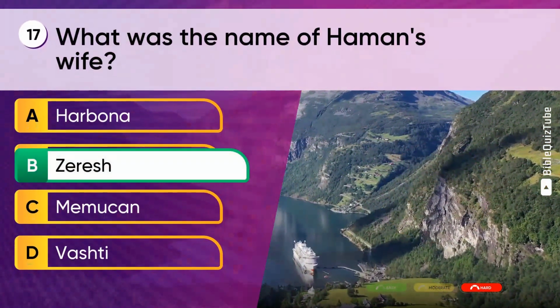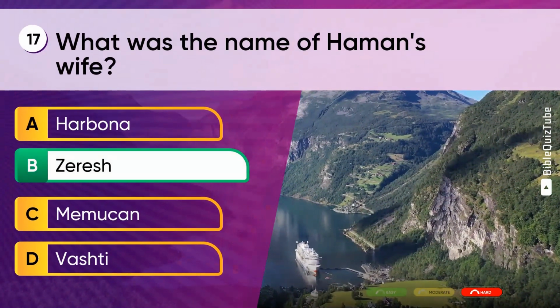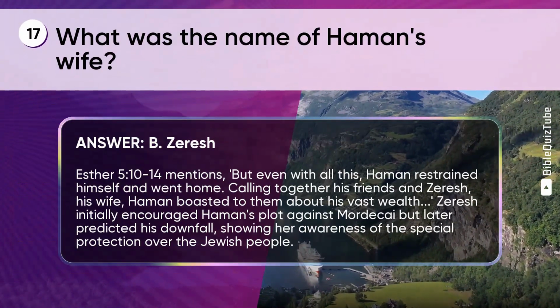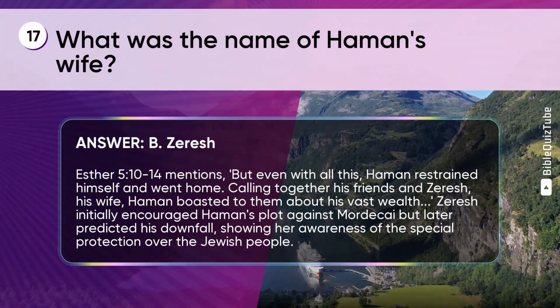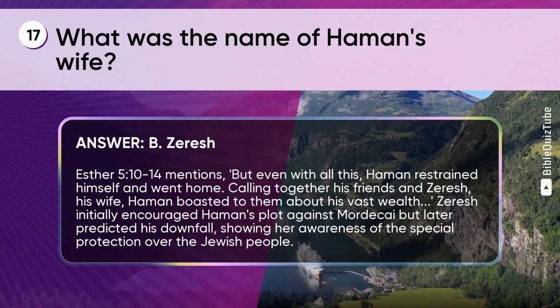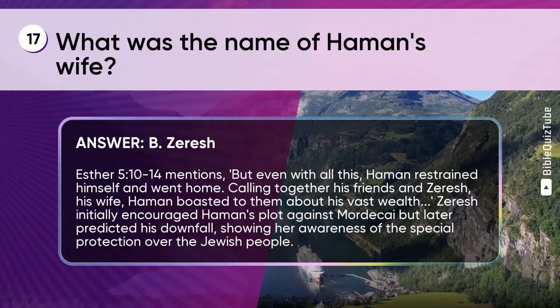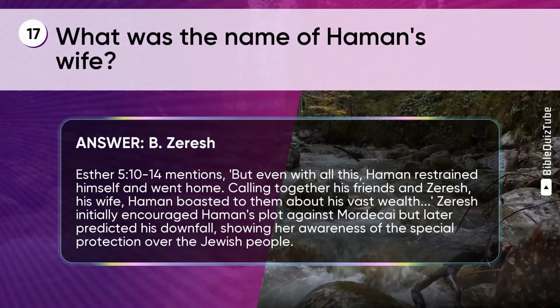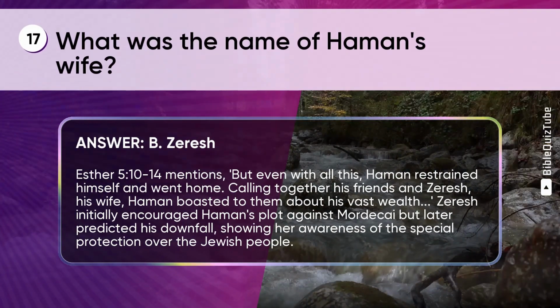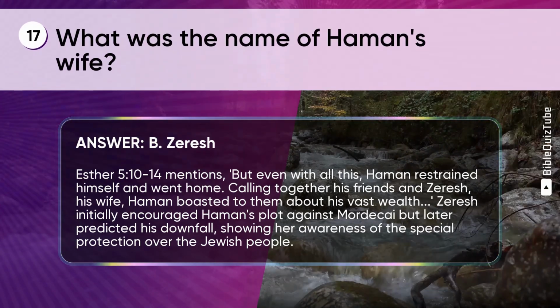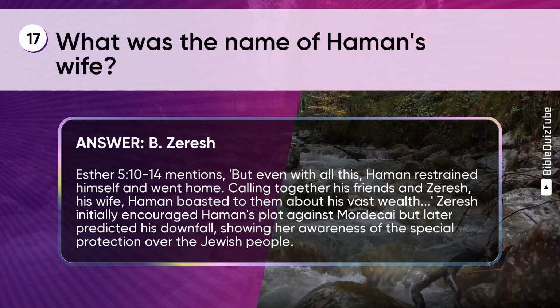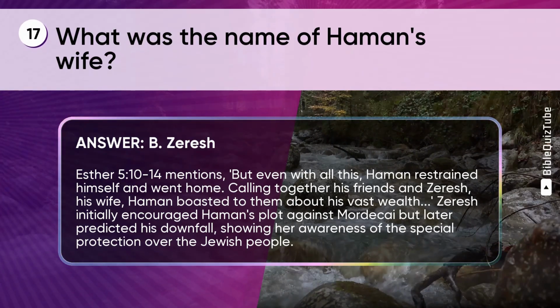The correct answer is B. Zeresh. The explanation. Esther chapter 5 verses 10 to 14 mentions, "But even with all this, Haman restrained himself and went home. Calling together his friends and Zeresh his wife, Haman boasted to them about his vast wealth." Zeresh initially encouraged Haman's plot against Mordecai but later predicted his downfall, showing her awareness of the special protection over the Jewish people.